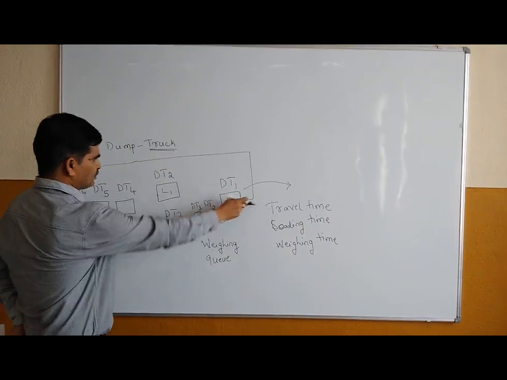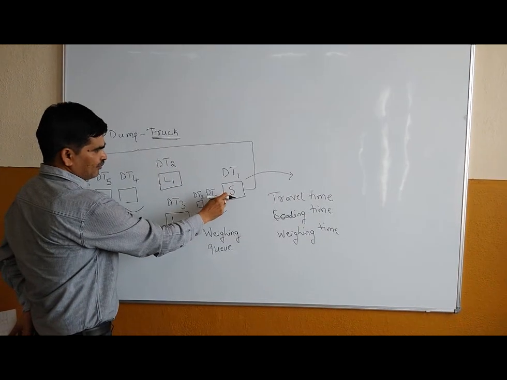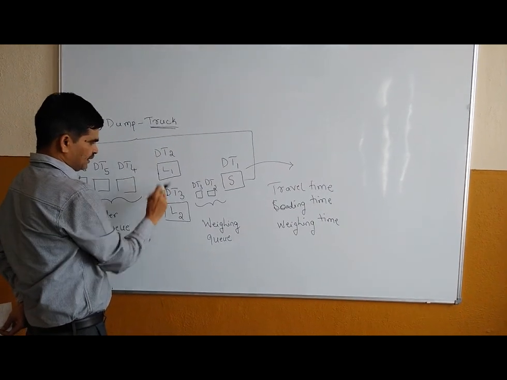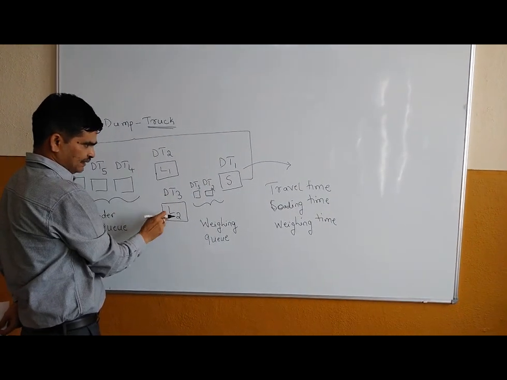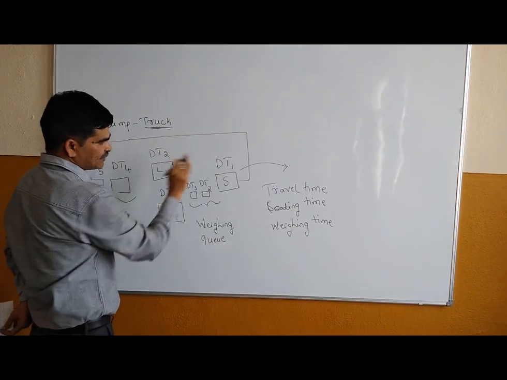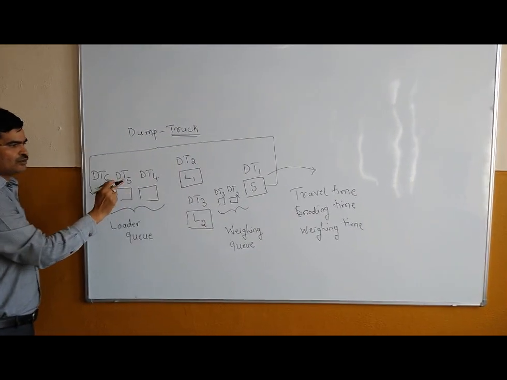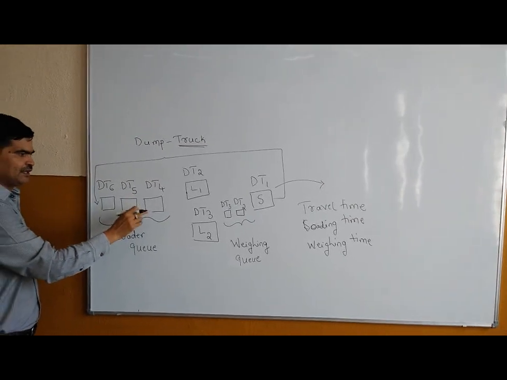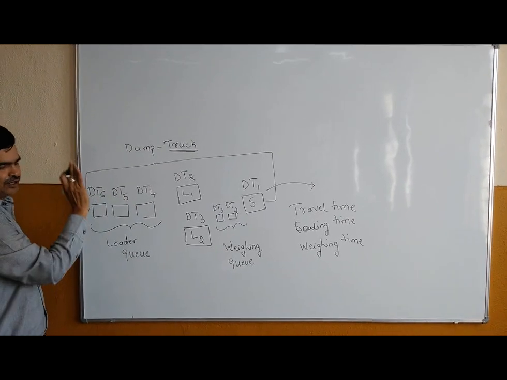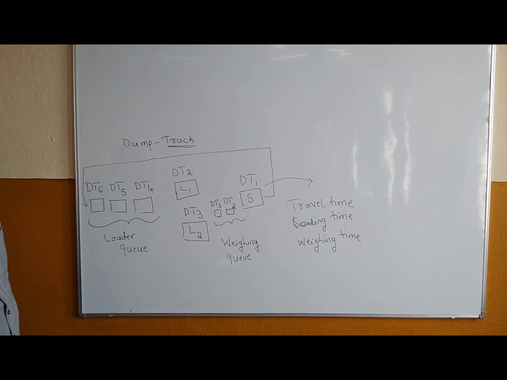Time required to travel, time required to load at L1 and L2 for DT2 and DT3 in this case, and time required for scaling. This scenario you have to record or mention in each and every problem, then it becomes very easy for you to continue.